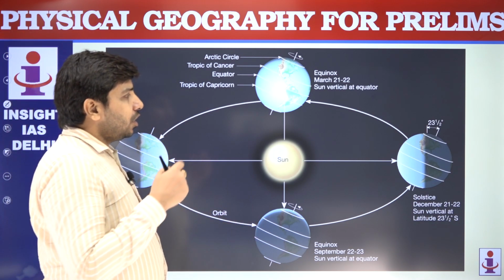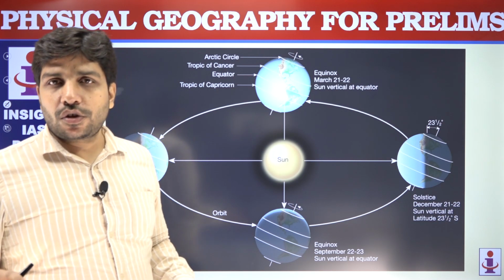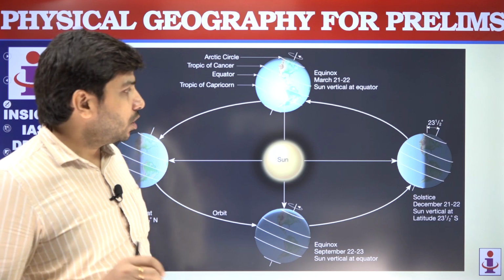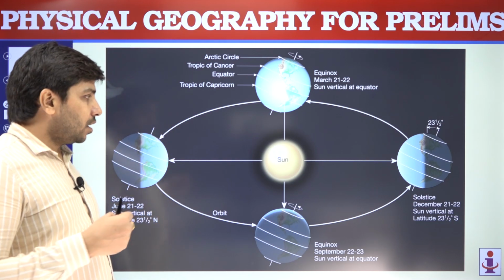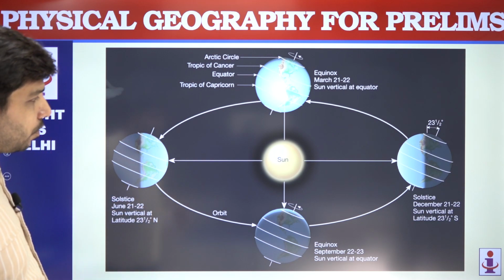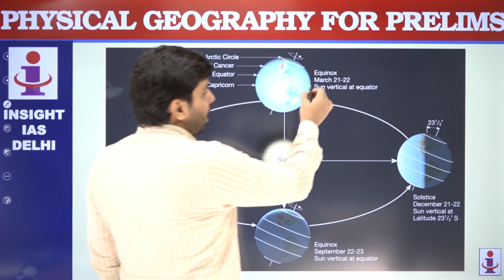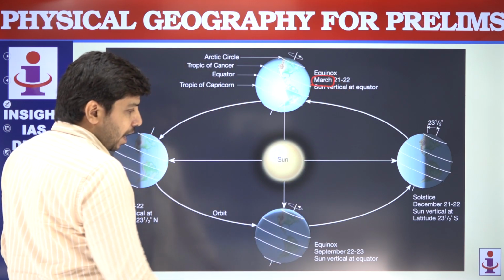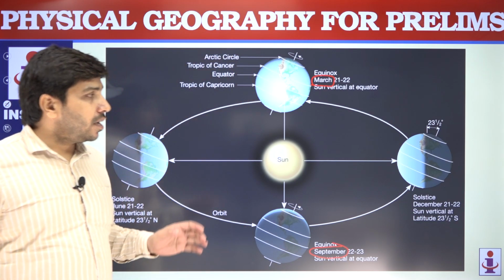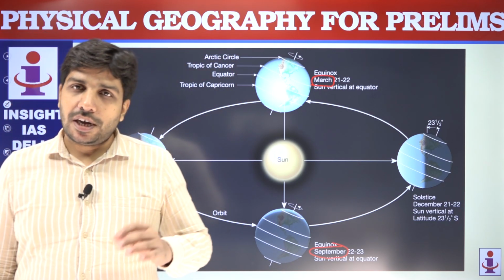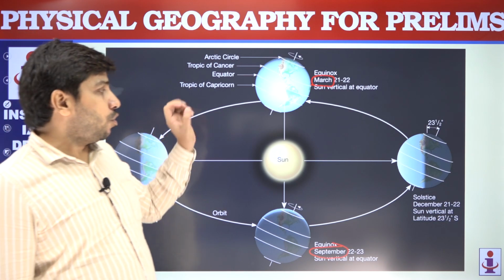याद करने वाली चीज है कि इक्विनॉक्स तो हमने जान लिया. We understood equinox is more or less same length of day and night throughout the earth, and solstice is longer duration of days in a particular place as compared to other places. दूसरी काम की चीज है, होता कब है? मार्च and September. Near around 22nd March and 22nd September. These are the periods when equinox happens.